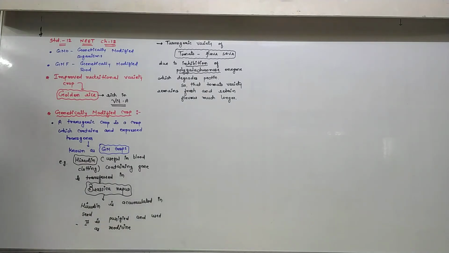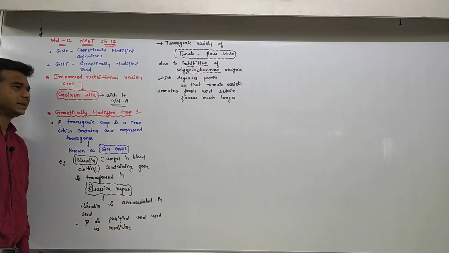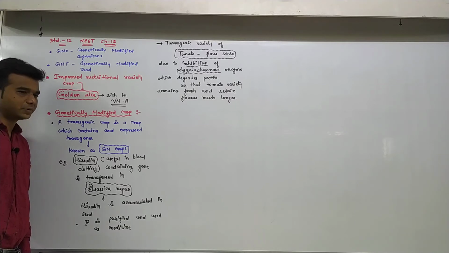But dear all students, please remember that this toxin is in an inactivated form known as protoxin. This protoxin is activated by its entry inside the gut of the larvae.